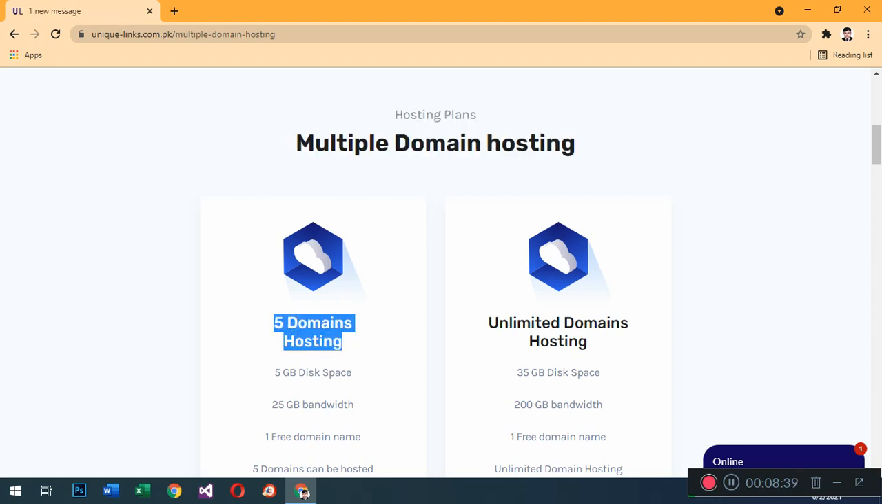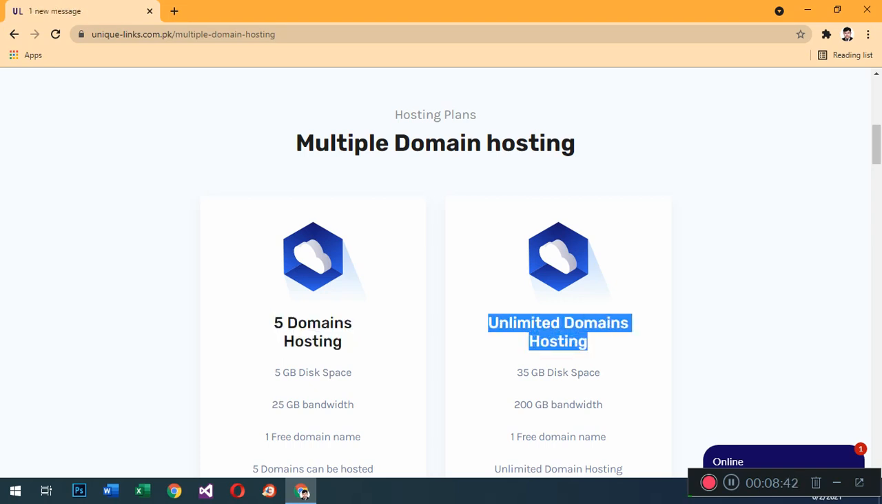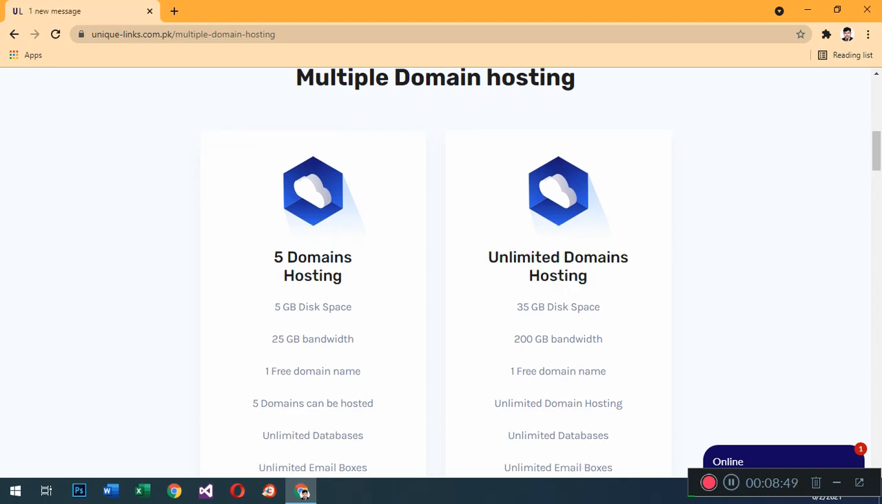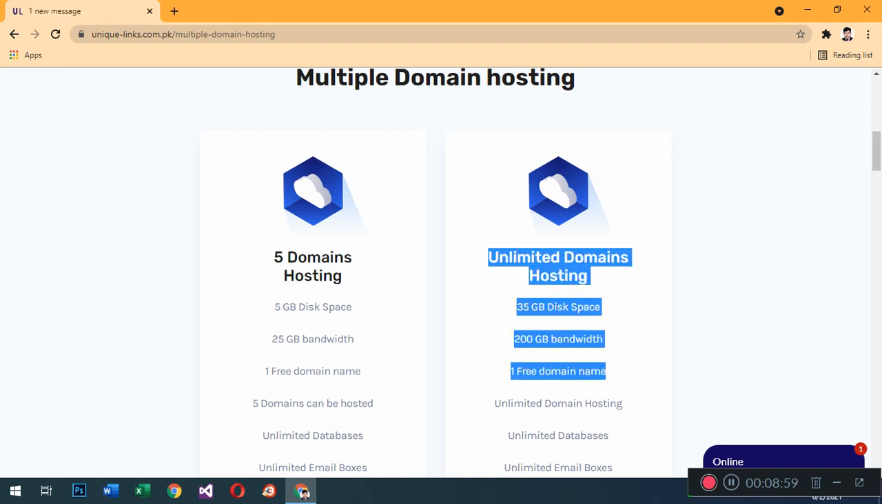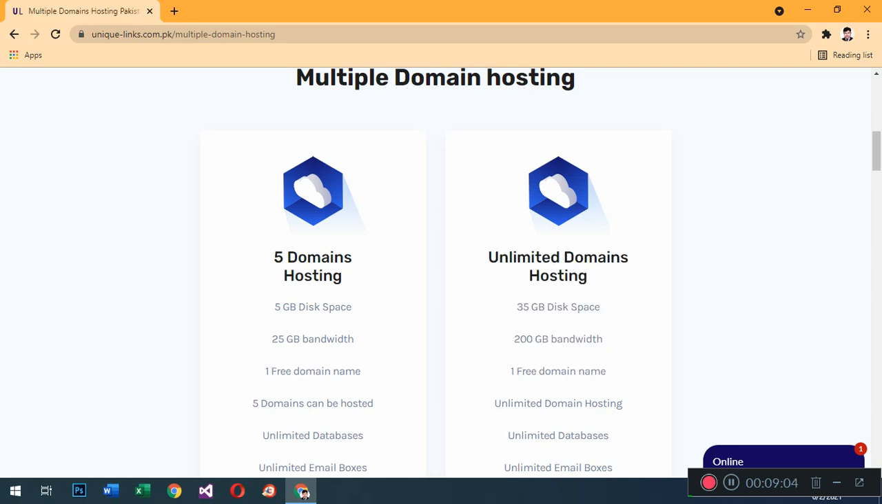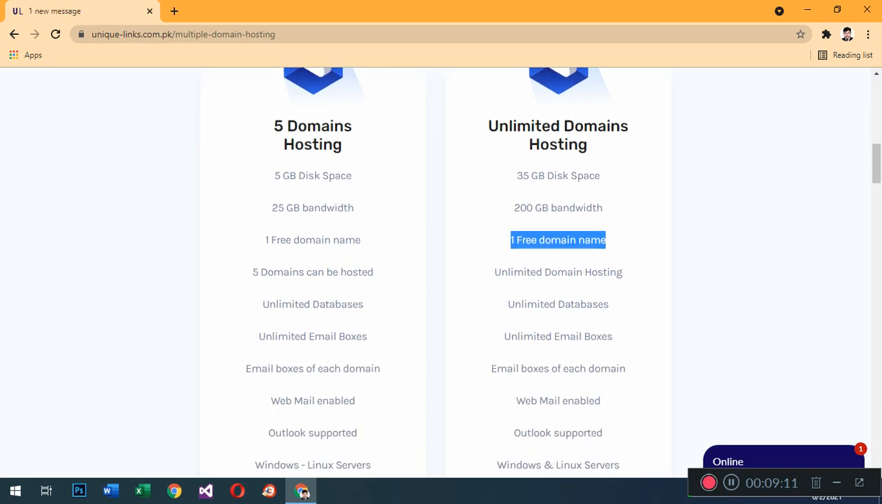If your company has 10, 20, 30, or you don't know exactly how many domains you have, you will get this package. You don't need to buy hosting again for each domain. You just buy this package and you will enjoy all the benefits for each domain. In this package you will get more space, more bandwidth. You will get one free domain. You can create unlimited hosting domains, unlimited databases.